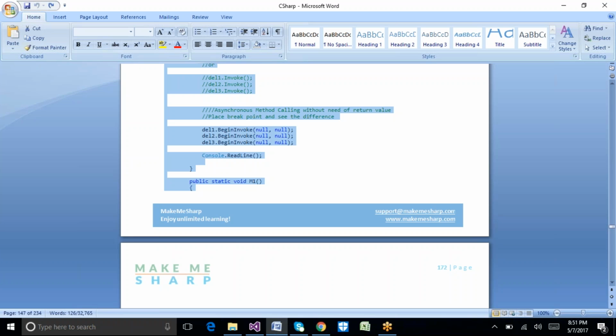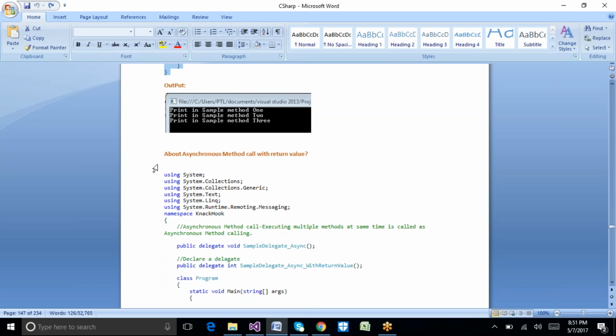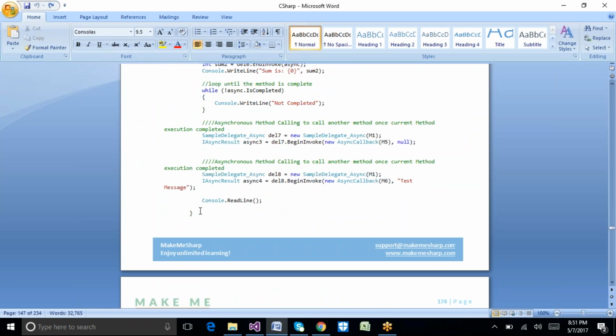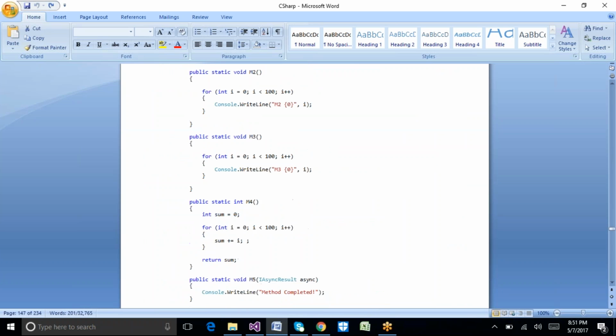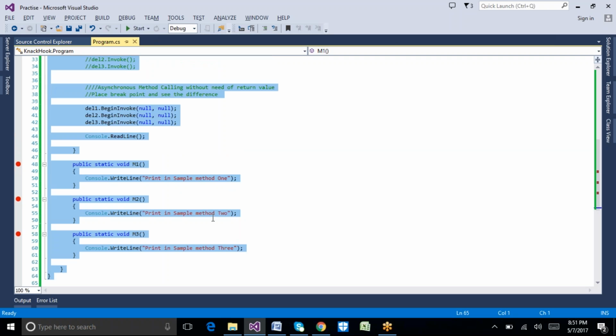If the return value is false, I don't want to execute it. I want to do some condition-based operation with the delegate. Then we can use the asynchronous method with the return value. Let's see how it will work here.